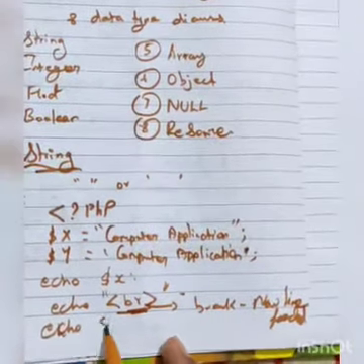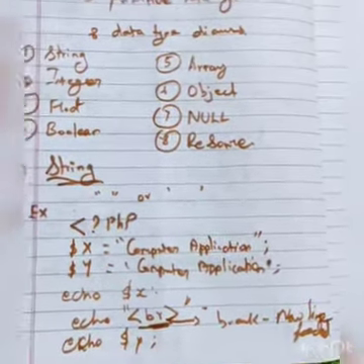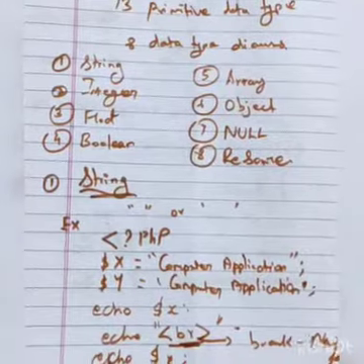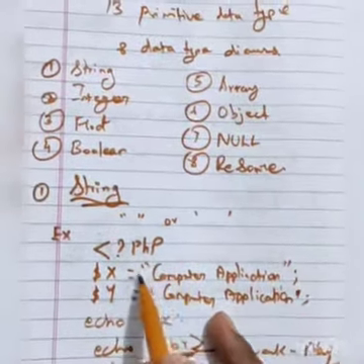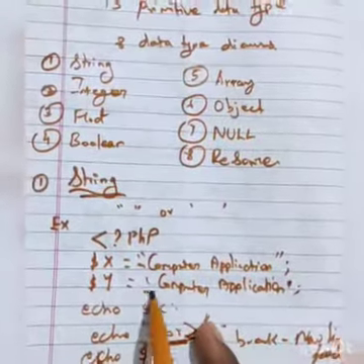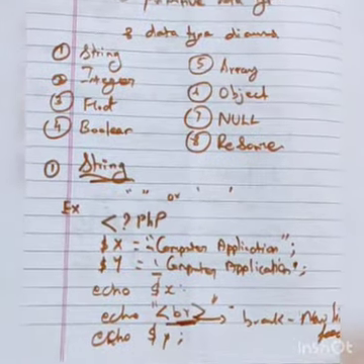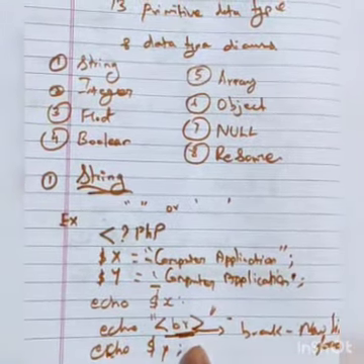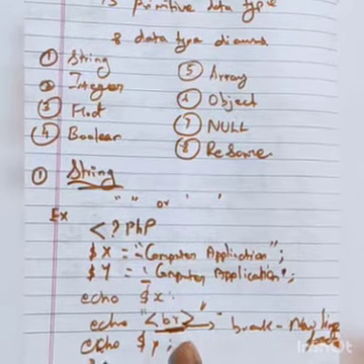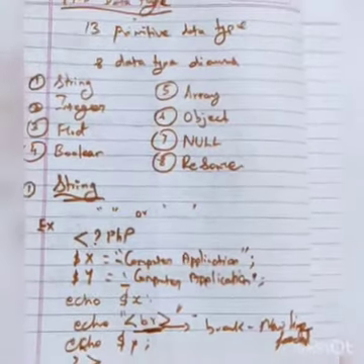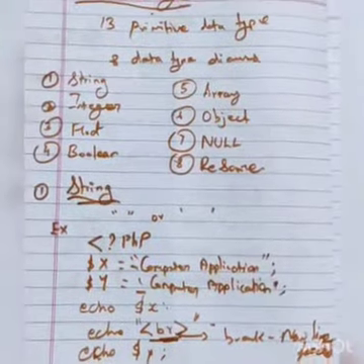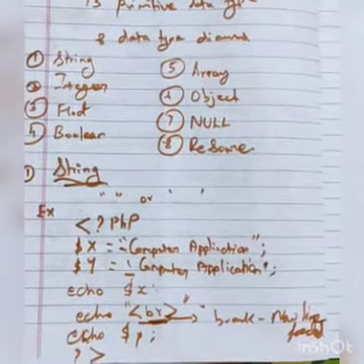Okay, next dollar symbol Y, then semicolon finished. So this is one example of a string. Double quotation is there, single quotation is also there. Now how to finish this language? Question mark, angular bracket closed. So this is called a string data type.